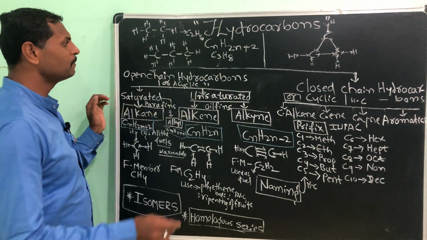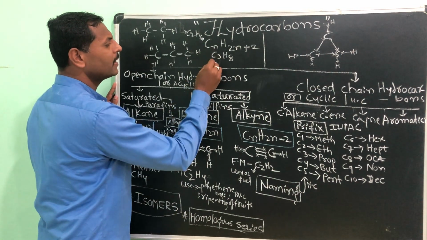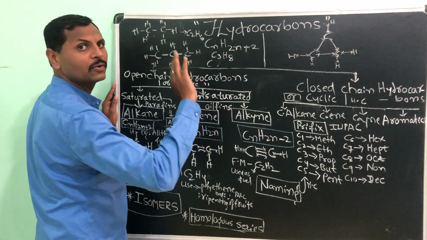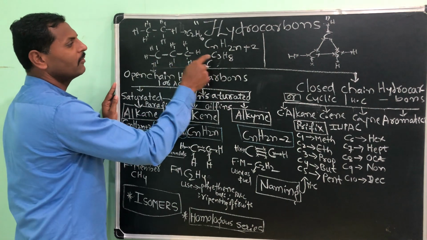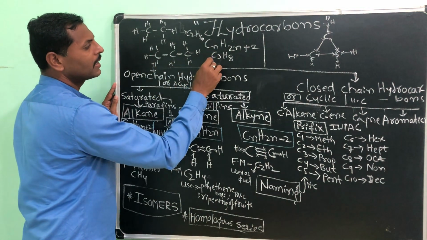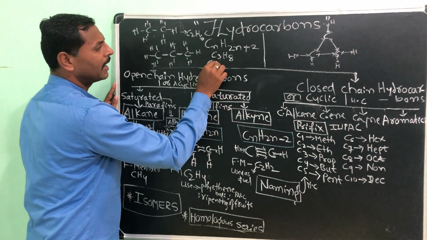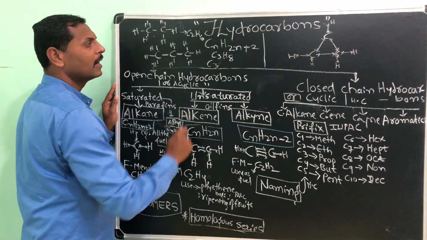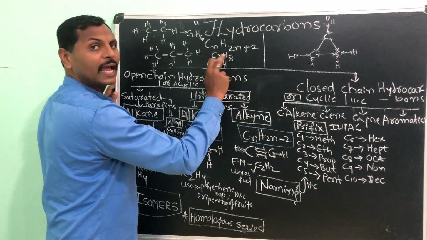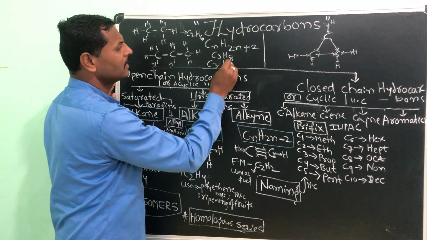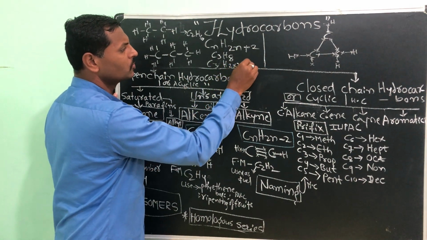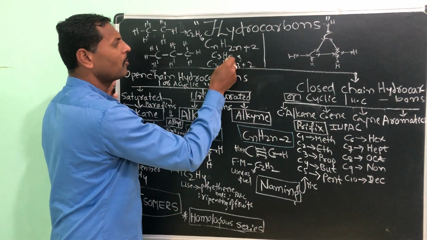You can try this, you can tally this formula. See, if you take n as 3, put n as 3, and just calculate it. A simple mathematics is there in this one. 2 into 3 plus 2, what will you get? You will get the above molecular formula.